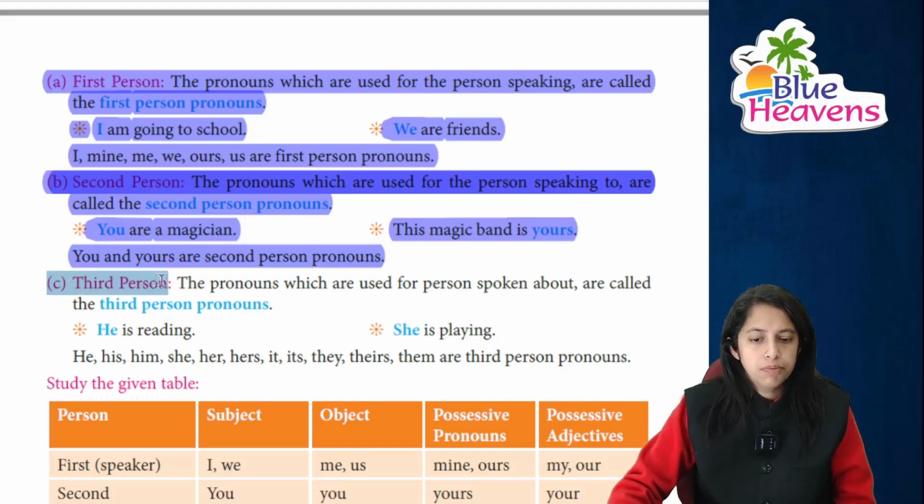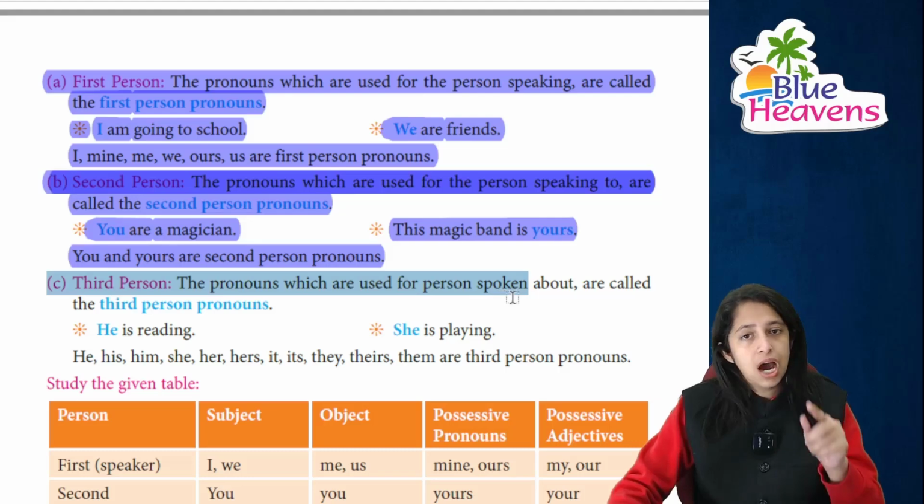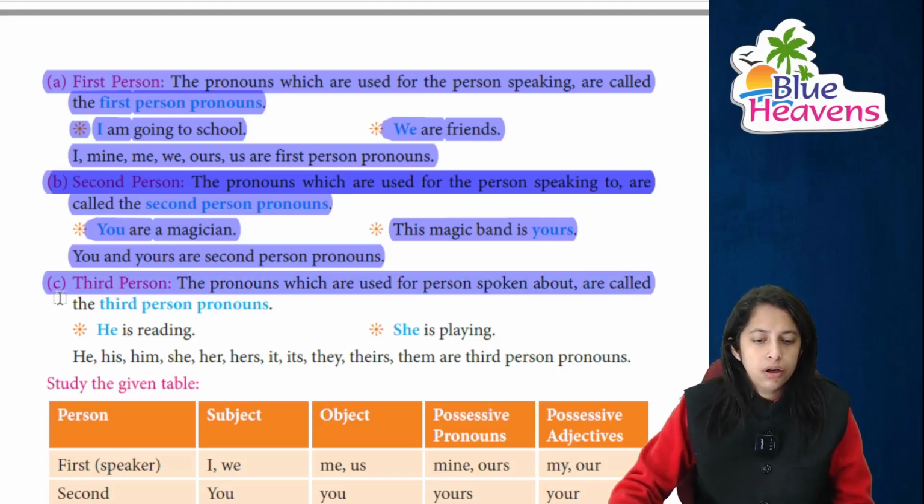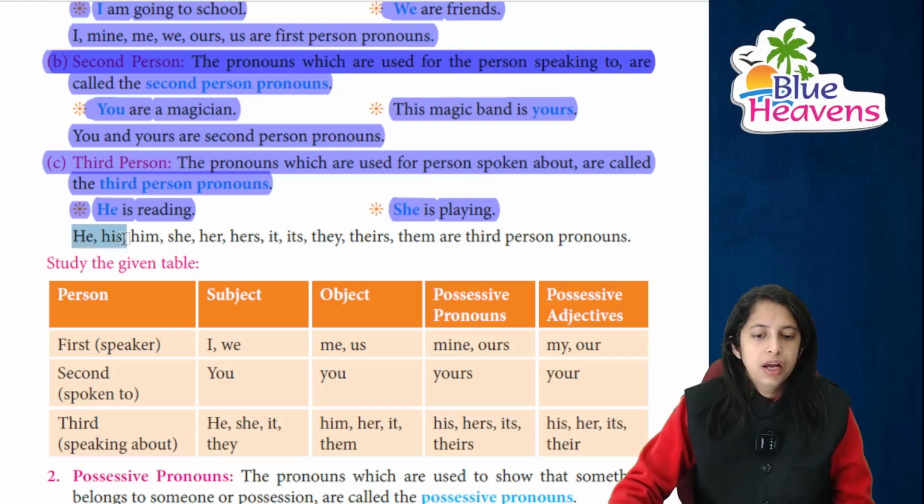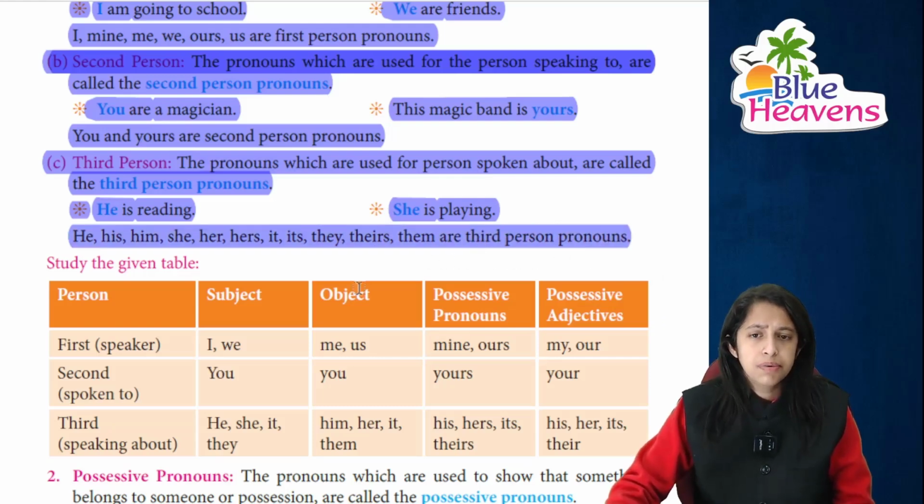Moving on to the third person, the pronouns that are used for the person spoken about. जैसे आप और मैं आपस में बात कर रहे हैं but we are talking about some third person. So they are called the third person pronouns. जैसे कि he is reading. वो रीड कर रहे हैं and she is playing. वो खेल रहे हैं. Right, he, his, him, she, her, hers, it, they, theirs, them. ये सब क्या हैं? They all are third person pronouns.